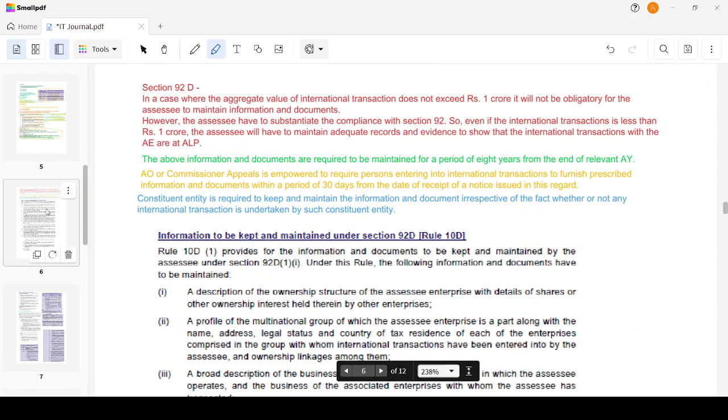Okay, now moving on to the next part. Section 92D. In case where the aggregate value of transactions does not exceed rupees 1 crore, it is not obligatory for the assessee to maintain information and documents. What does 92D state? It states that some information and records are to be maintained for those transactions that are international, either with the associated enterprise or otherwise. If the international transaction is beyond 1 crore, I have to maintain some documents and records. That's what this principle states.